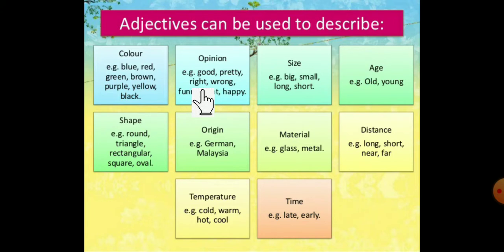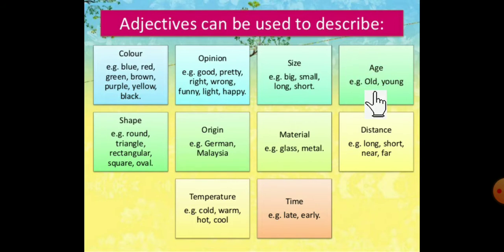So what does opinion mean? See here, I can say that Arun is a good boy. So you can understand that yes, it is my opinion. So this word good is what? An adjective here. Like that, size. Adjectives are also used to describe size, whether that thing is big, small, long or short. You can say that I have a big house, or my ball is bigger than Arun's ball. Our kitchen is small. He is long, he is short. So these sizes are also called adjectives.